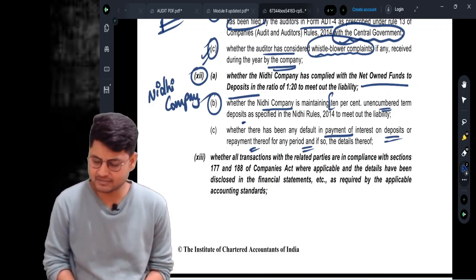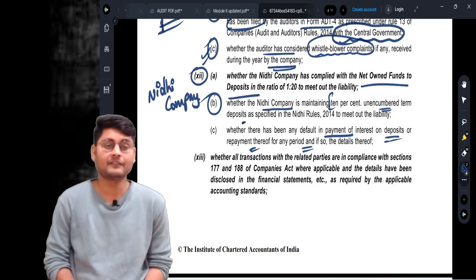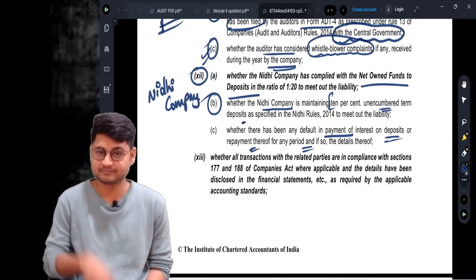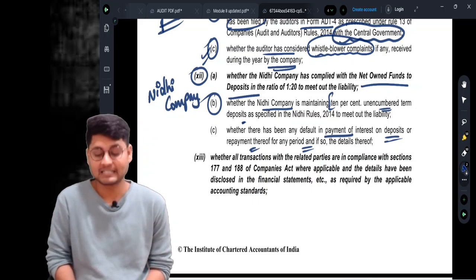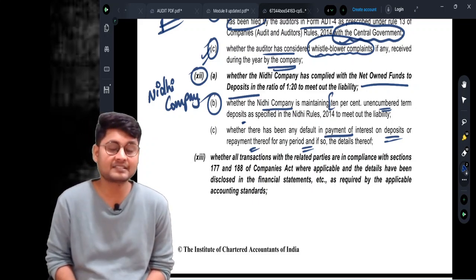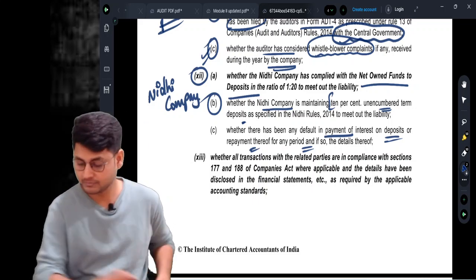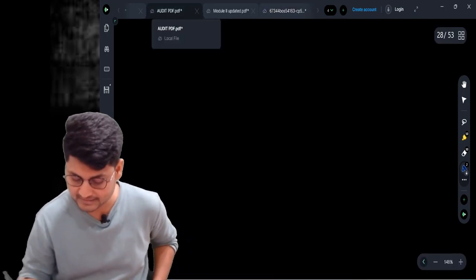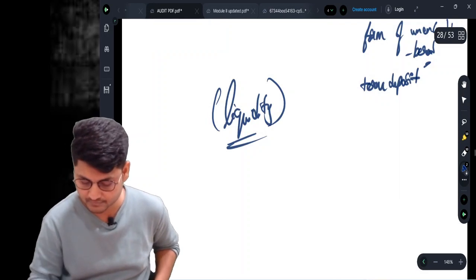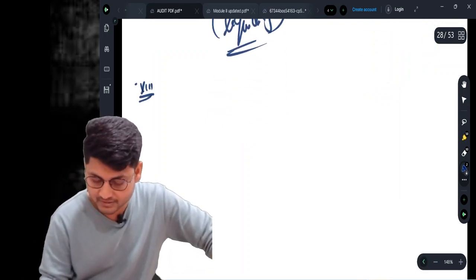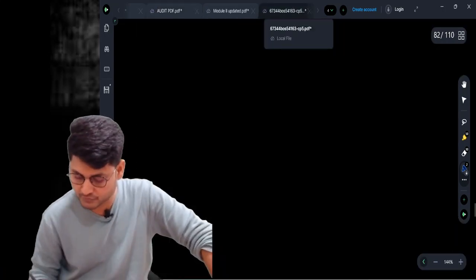Clause number 13, it is so simple in fact. Whenever there are transactions with related parties, this company has to comply with section number 177 and 188. Now let us have some discussion on clause number 13. I'll give you some notes for it.